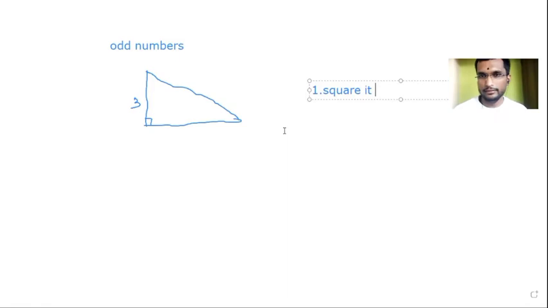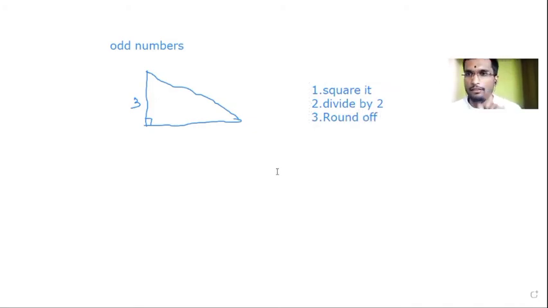Like 3 का स्क्वायर क्या है? 9. 9 स्क्वायर करना है. Second, then whatever number I get, उस नंबर को divide by 2 करना है. Third, जो नंबर मुझे डिवाइड करके मिला है उसका मुझे राउंड ऑफ लेना है. First, you have to square that number, whatever number has been given. Second, divide that number by 2, and third, take its round off number.